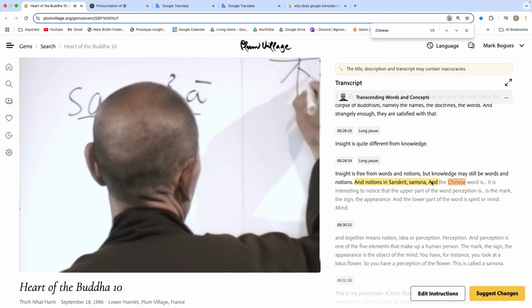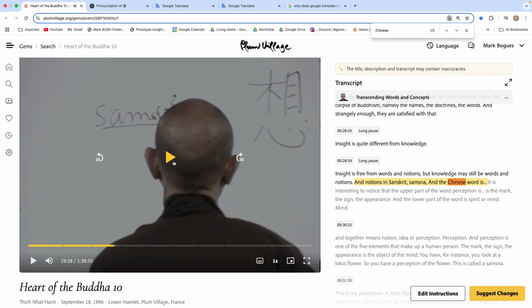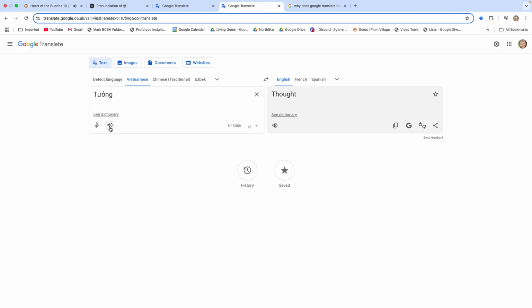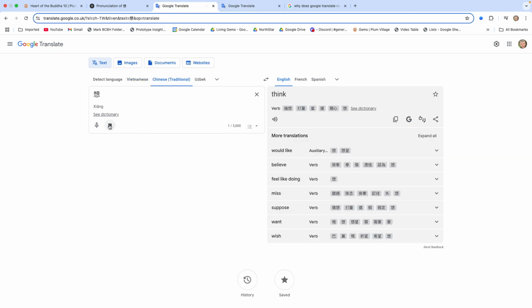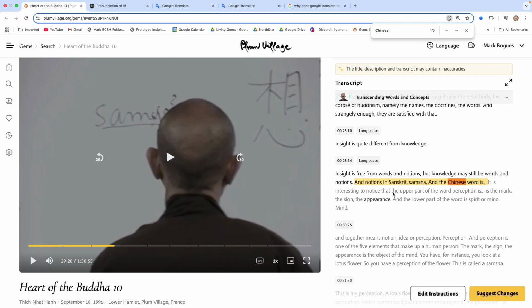Okay, so if we go back and we listen to what Thay has said. And the Chinese word is tưởng. Okay, and we listen here. tưởng. Okay, you can hear hopefully that the sound is much closer to what Thay has said. So this is just an example of, and particularly here where it can be a little bit confusing because Thay says, and the Chinese word is. Okay, so when he says, and the Chinese word is, he means the graphical Chinese.